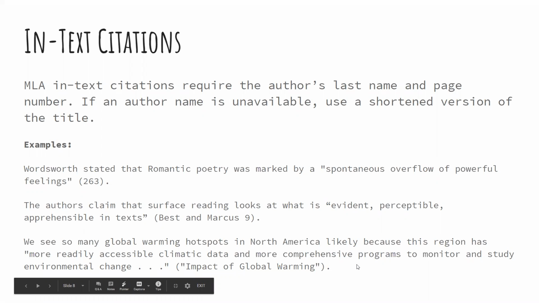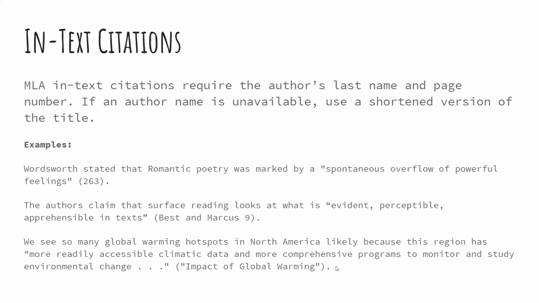So for this particular sentence, we see so many global warming hotspots in North America, likely because this region has, quote, more readily accessible climatic data and more comprehensive programs to monitor and study environmental change, end quote. Then the in-text citation is impact of global warming. If you want to see what the full written out works cited citation looks like, definitely go back to OWL Purdue. This was an example I took straight from their page.